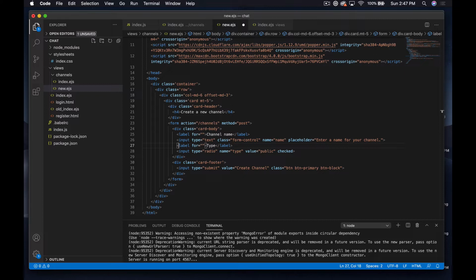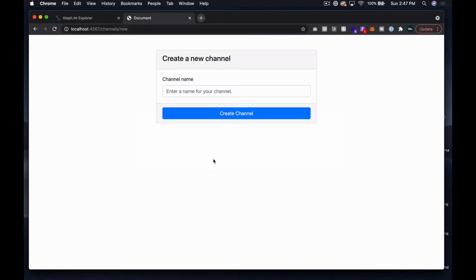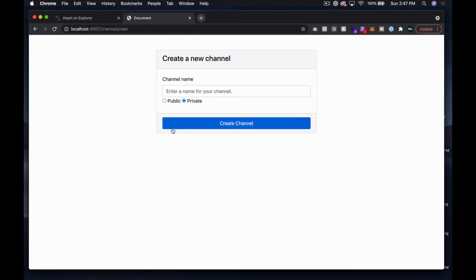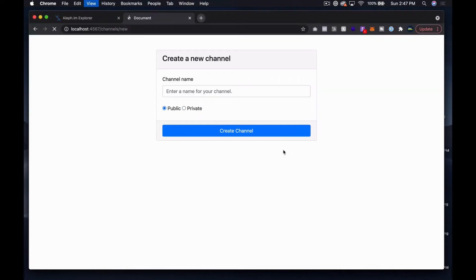And I might actually be doing this wrong. I might need to do label public like that, and I might need to put that under. Let's see. I don't always remember every little detail off the top of my head. And then we could do private here, and then we could say private on this label, I think. Let's go refresh and see what that looks like. Okay, so I don't want checked on both of them. And I'm going to put a BR tag right there.